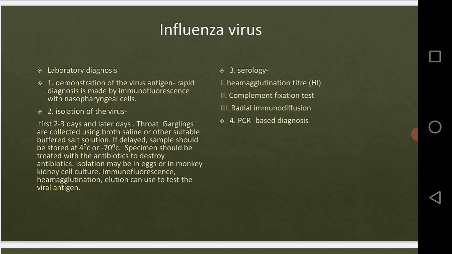Now I'll repeat the isolation process for this virus.